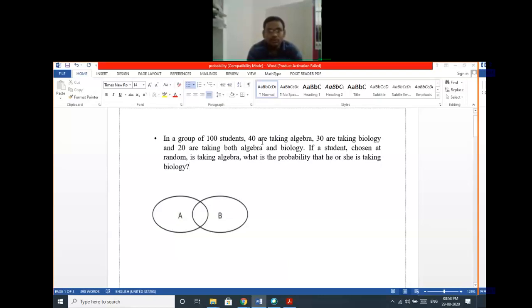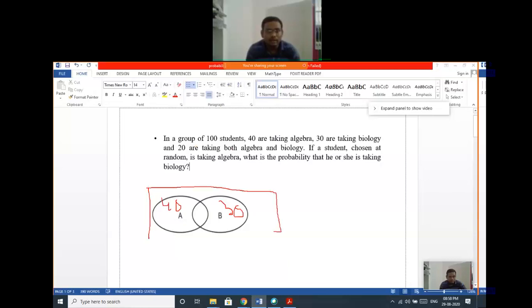Okay. So 40 are taking, let me use the marker. So 40 are taking algebra. So this is 40 and 30 are taking biology. So this is 30. Now the total number of the sample space is 100. Total size is 100. Okay. So now, 20 are taking both algebra and biology. So this one is given, 20. Okay. Both case is 20.